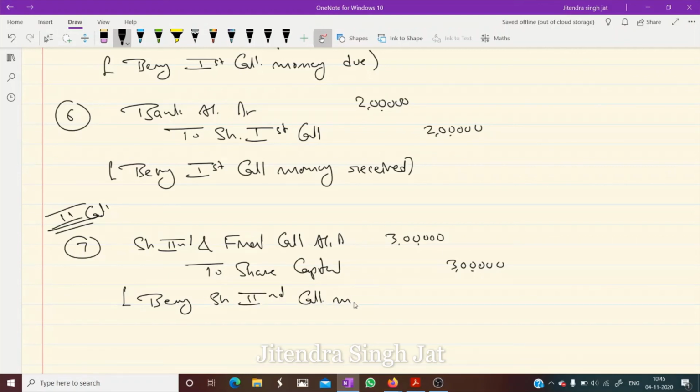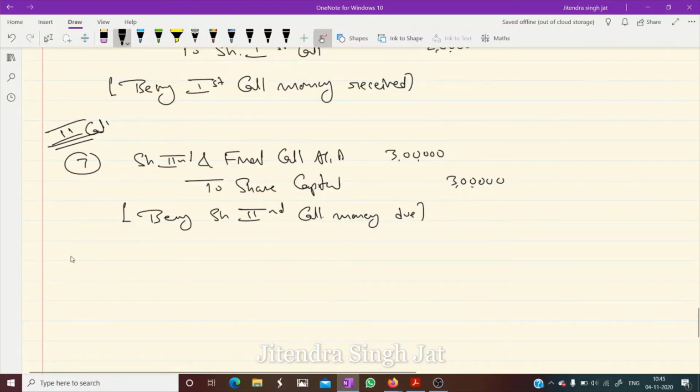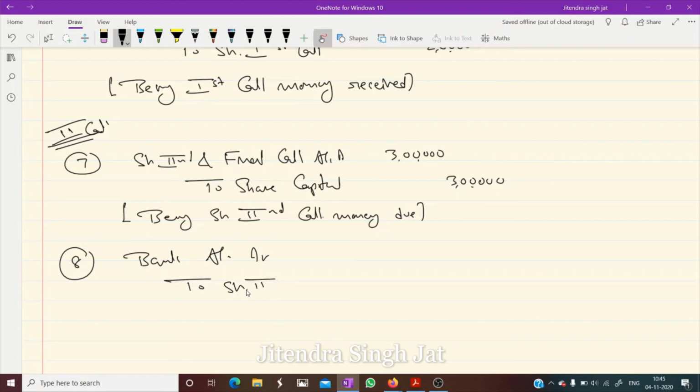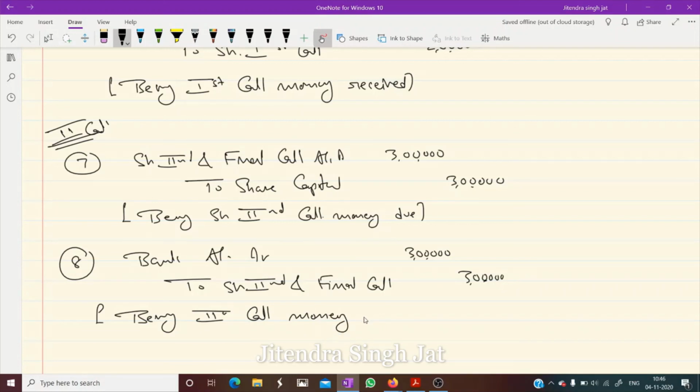And the eighth entry we pass when we receive second call money: bank account debit to share second and final call, 3 lakh rupees. Being second call money received.